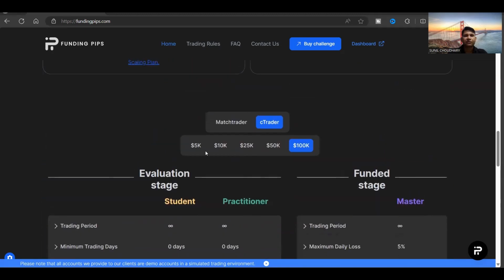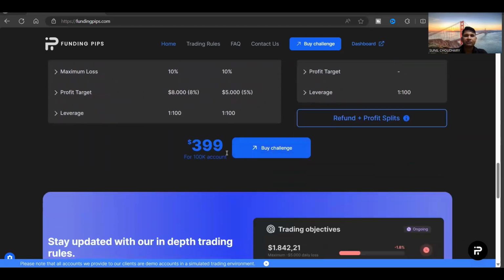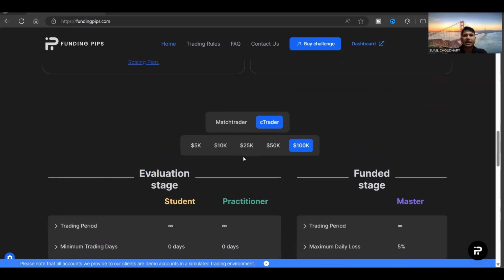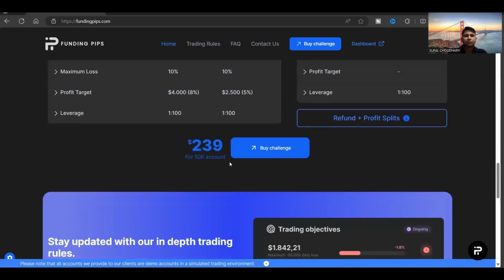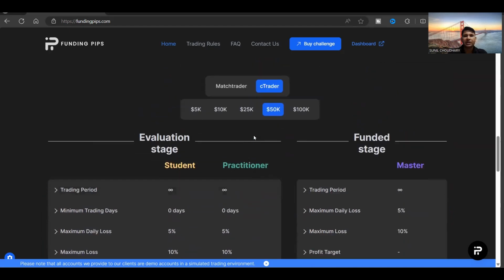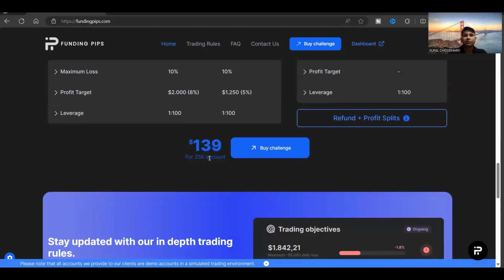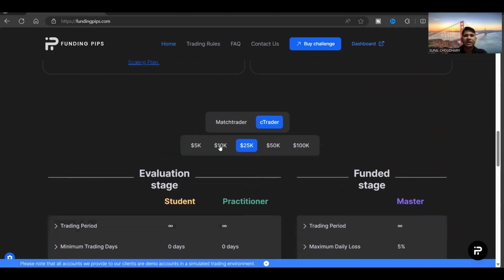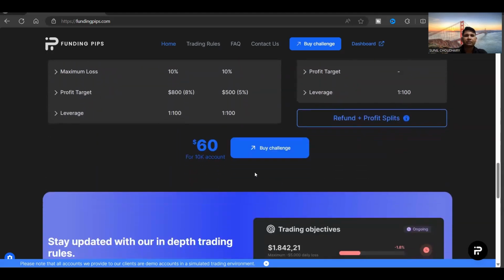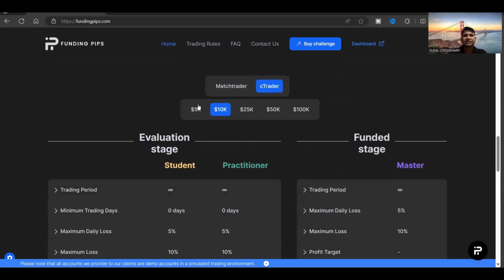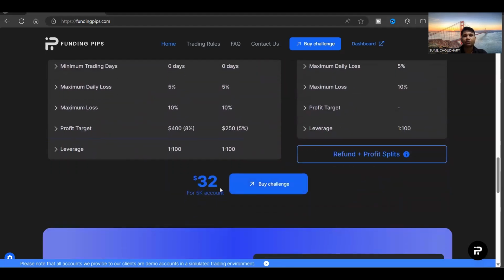If you are taking the $100,000 account, then you have to pay $399. And if you are taking the $50,000 account, you have to pay $239. And if you're looking for the $25,000 account, then you have to pay $139. And for the $10,000 account, you have to pay $60. And for the $5,000 account, you have to pay $32.